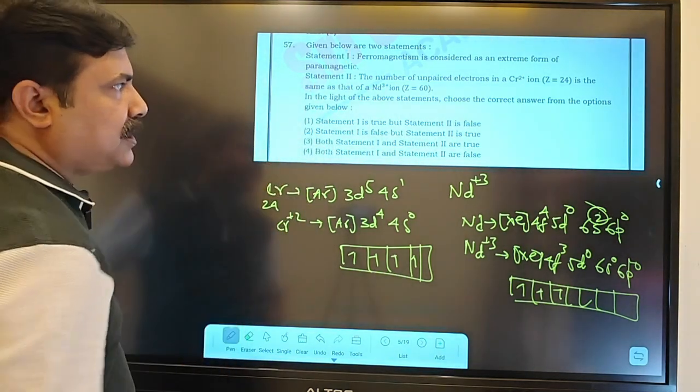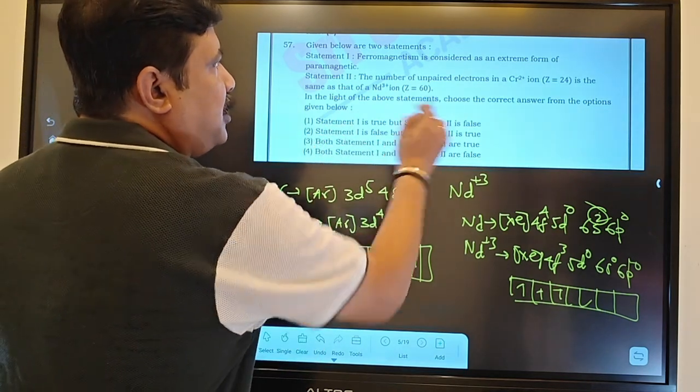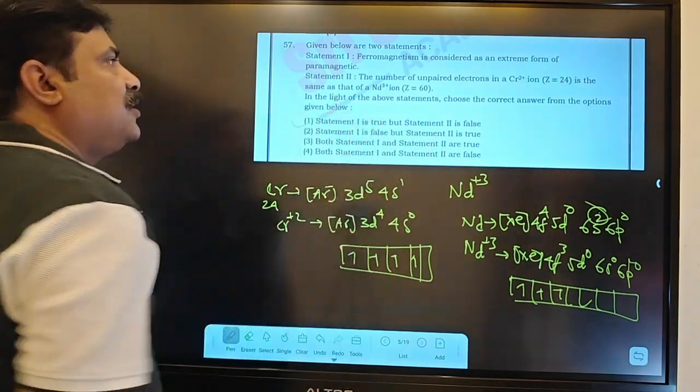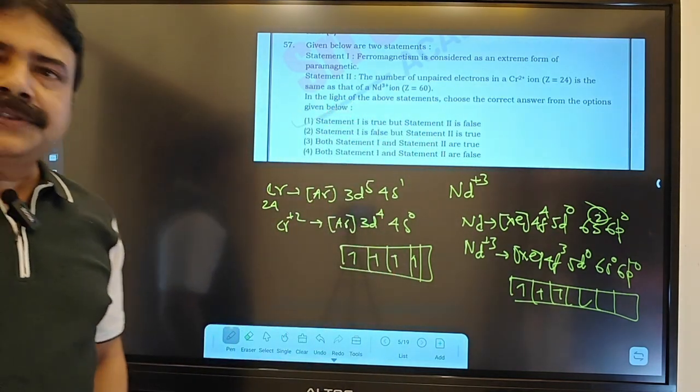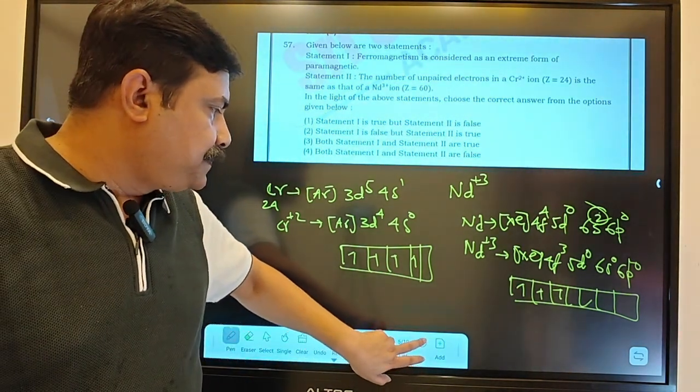Then if you look at which option is giving that answer, statement 1 is true but statement 2 is false. The first option is there. So which option will be your answer? The first option will be your answer. Now look at the next slide.